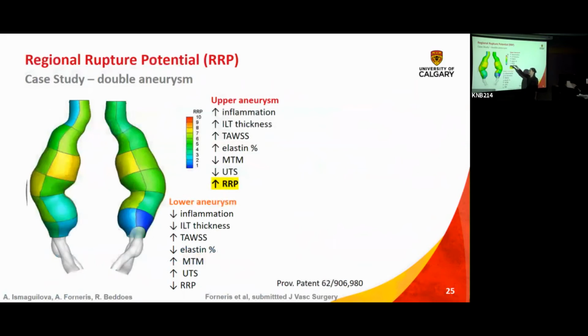So if we go back to our case study of the double aneurysm, I told you there's a very big difference between the upper and the lower aneurysm, and it's a combination of things: different hemodynamics, different stiffnesses, different strength, and it seemed to all be correlated with our RRP. So our upper aneurysm had higher regional rupture potential, so higher risk for rupture, and indeed it was weaker. And our lower aneurysm was not normal by any stretch of imagination, but was a lot stronger, and it is reflected in the RRP.